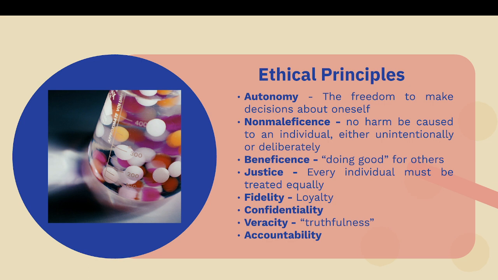He just has to follow the bioethical principle of justice, where equality has to be furnished. First come, first served has to be done. That is what justice actually is.